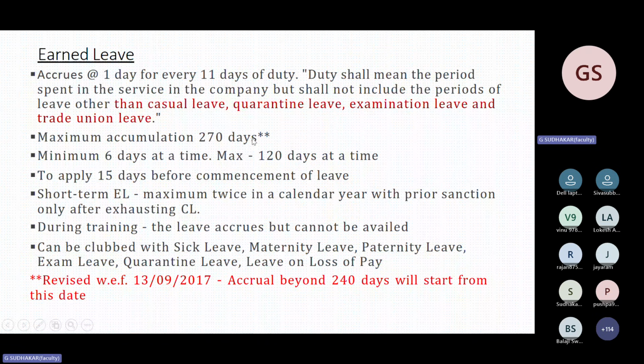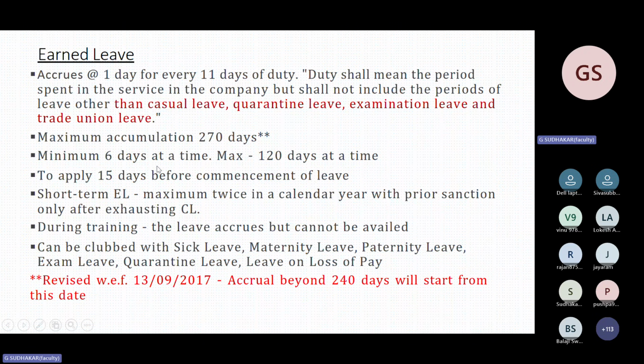Maximum accumulation 270, but for encashment, you will get only 240 at the time of retirement. Minimum 6 days. Maximum you can make a credit of 270, but you can take only 120 days at a time. That is 4 months. You can take a maximum of 120 days of EL, not more than this. These 2 questions have been asked during the past years. I don't remember the exact year. While seeing the mock test, we will see when it was asked. So minimum 6 days, maximum 120 days.